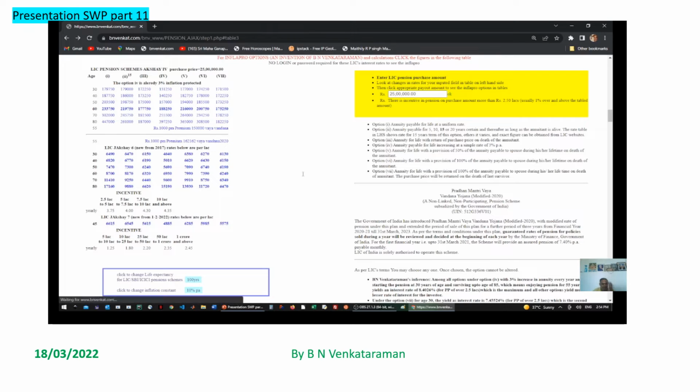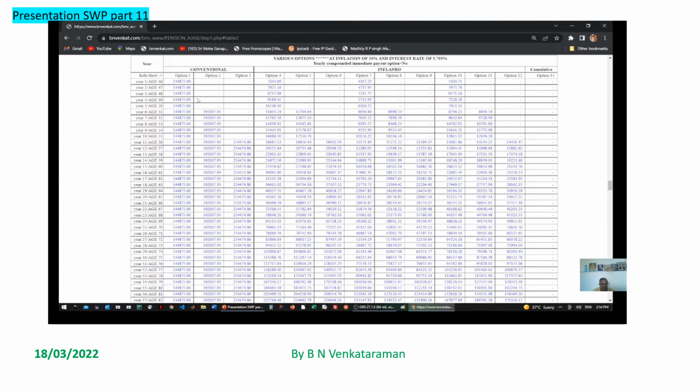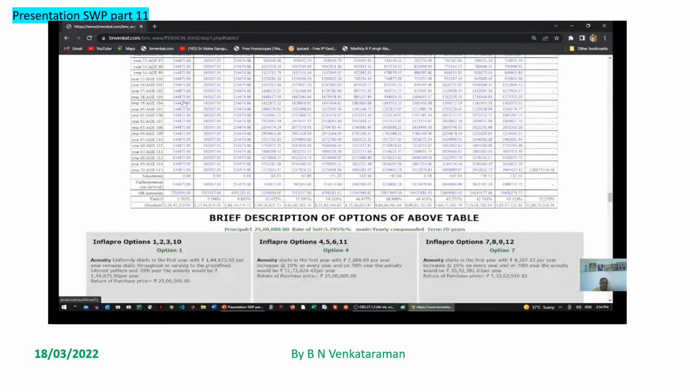See, in option 7, this is joint life. Either survivor gets a fixed amount in the case of the conventional one for the entire term of both people, that is husband at 100 years and wife 15 years more, and the return of purchase price is there. That is, we get a surrender value or return at the end, the nominee will get the return of the purchase price.